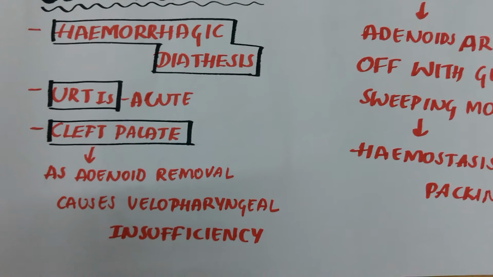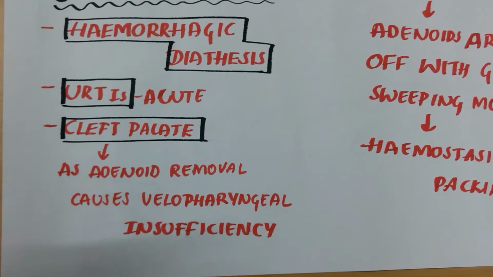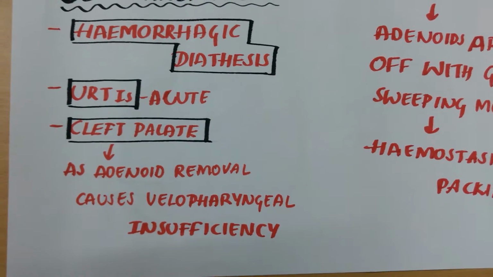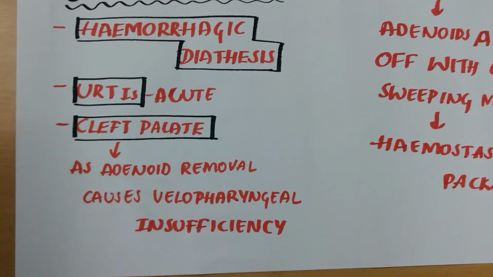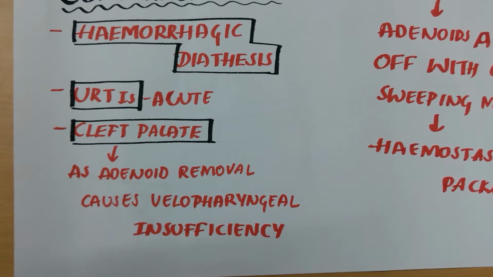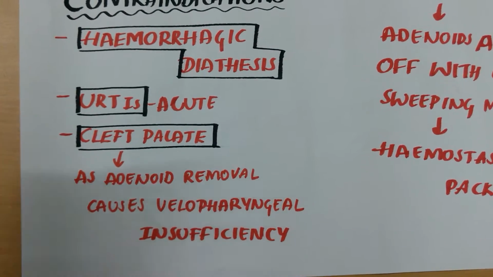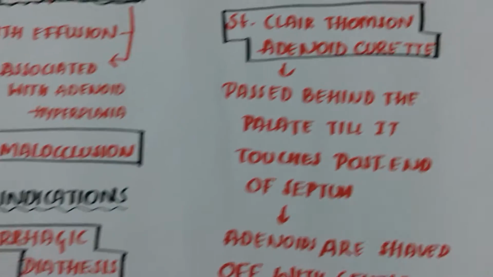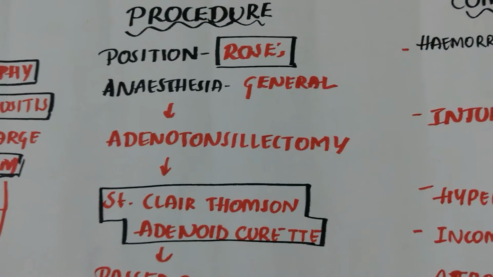Insufficiency is the failure of the body's ability to temporarily close the communication between the nasal cavity and the mouth because of anatomic dysfunction. It is a temporary failure of the body's ability to close the communication between mouth and the nasal cavity. Procedure: Rose position and general anesthesia is given.